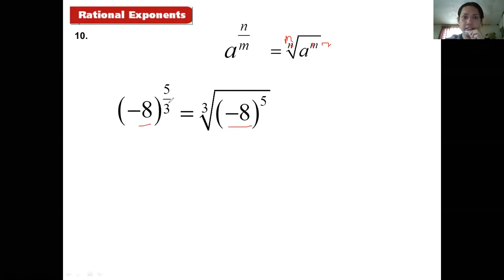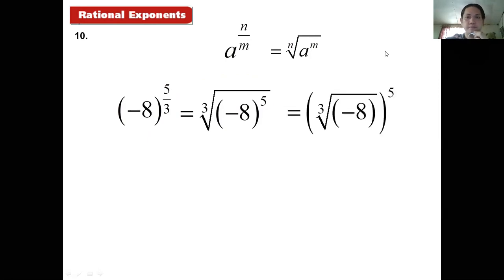is the radicand. Look at 3, the index. The denominator of a fractional exponent is your index, and then the numerator of a fractional exponent will be the exponent of your radicand, and your radicand, your base, is your radicand. So I want you to look at the pattern, observe, and how do we rewrite an expression having a fractional exponent into a radical expression or form.